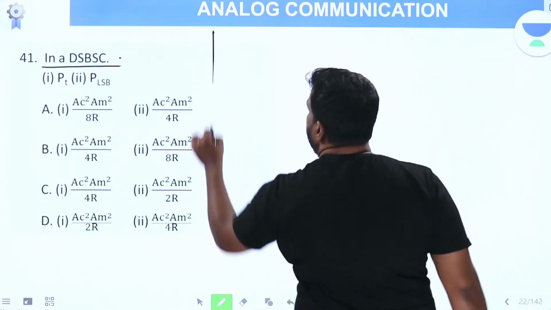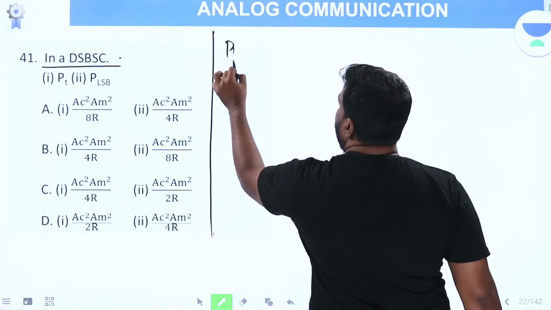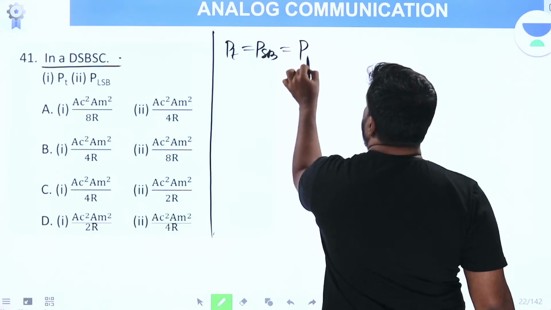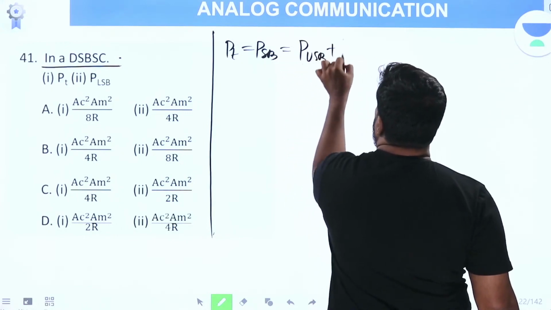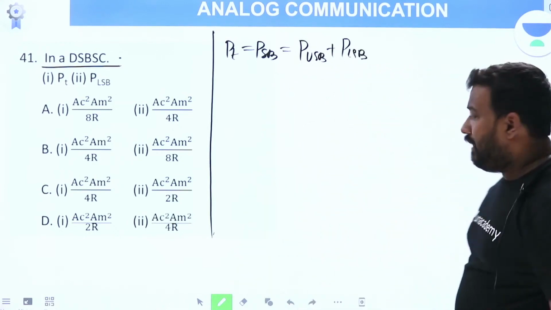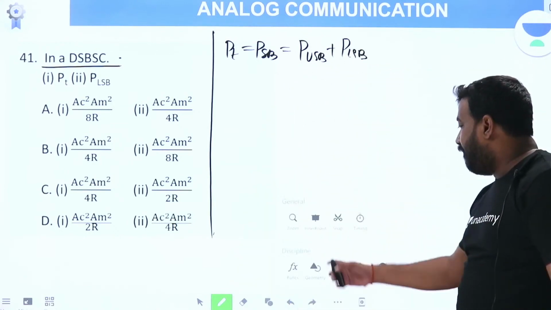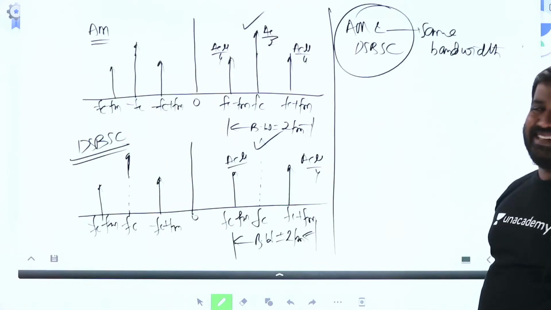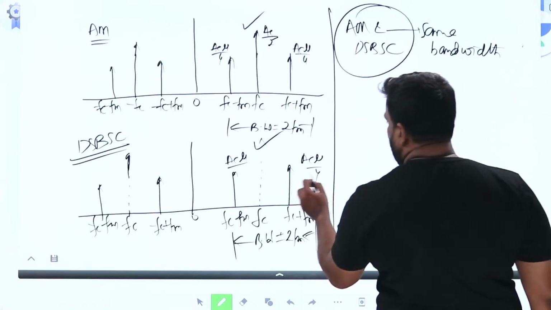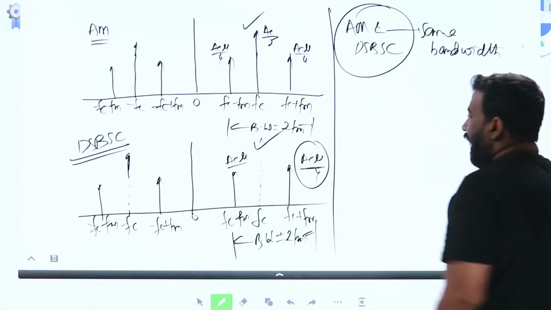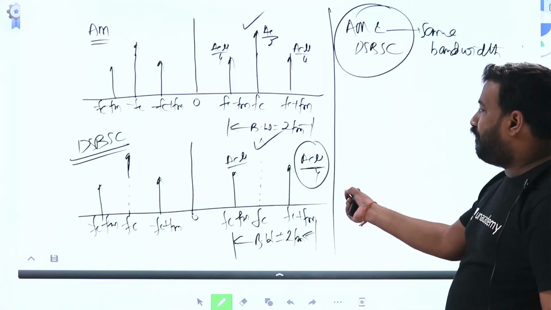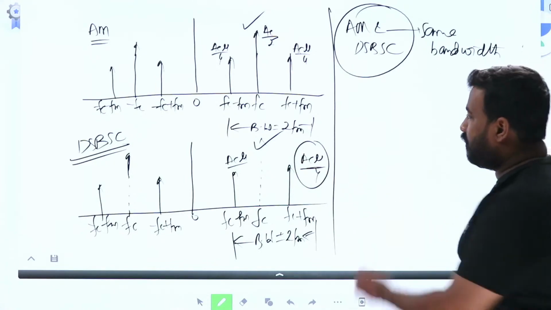You know, in DSB-SC, total power is equal to sideband power, which is upper sideband power plus lower sideband power. If you want to find power, you need the spectrum. Spectrum is already ready with you. Now I want the upper sideband power. Amplitude is AC mu by 4. Okay, this is the spectrum you are taking.